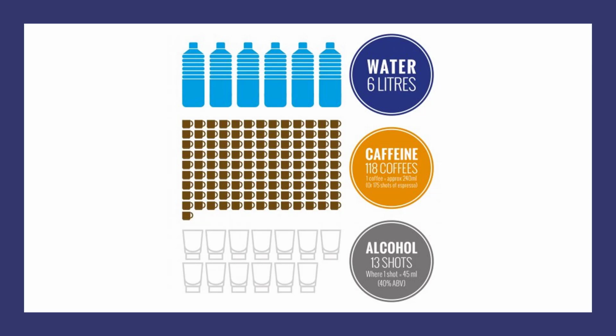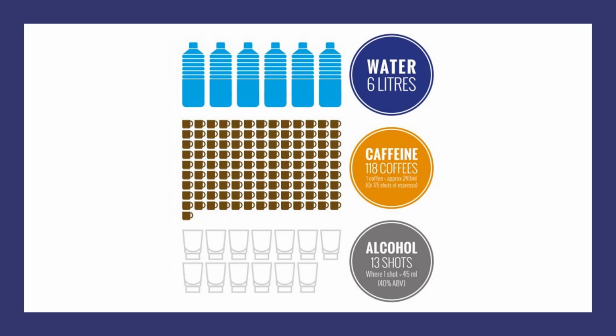Unfortunately, there are people who die every year from water overdoses. They're often associated with dares, hazings, or other activities where they're drinking more water than they usually would, but it does kill people. Most people, though, the effective dose of water that we need is so small compared to this that it's not a problem. 118 cups of coffee creates an LD50, 13 shots of alcohol.